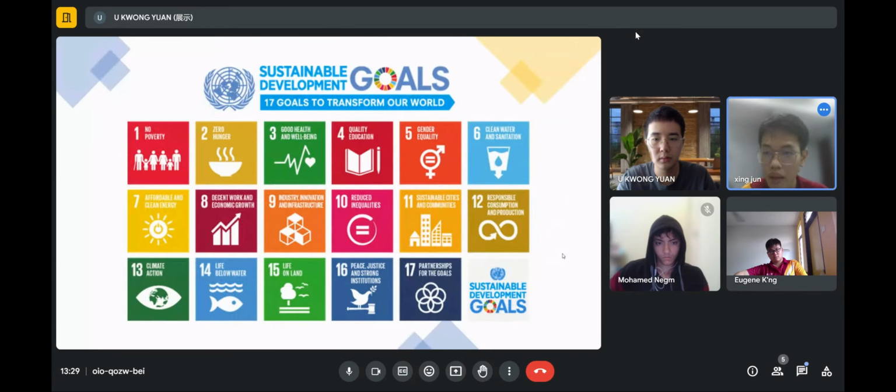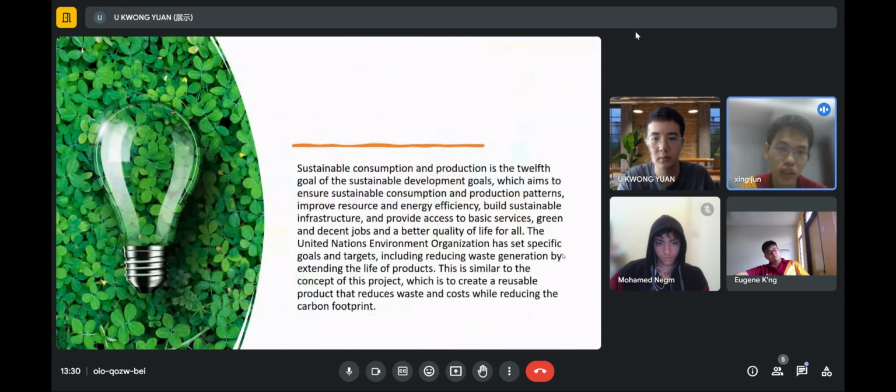The first, sustainable consumption and production, is the 12th goal of the Sustainable Development Goals, which aim to ensure sustainable consumption and production patterns, improve resource and energy efficiency, build sustainable infrastructure, and provide access to basic services, green and decent jobs, and better quality of life for all. This is similar to the concept of this project, which is to create reusable products that reduce waste and cost while reducing the carbon footprint.